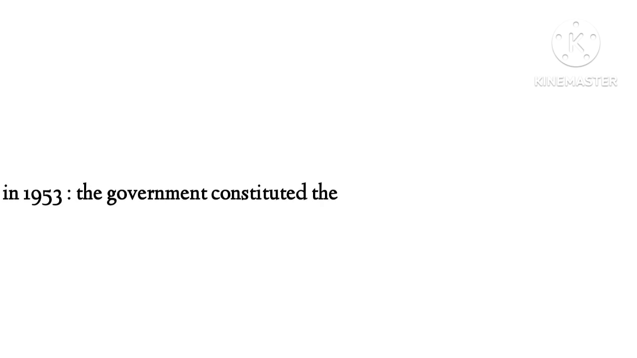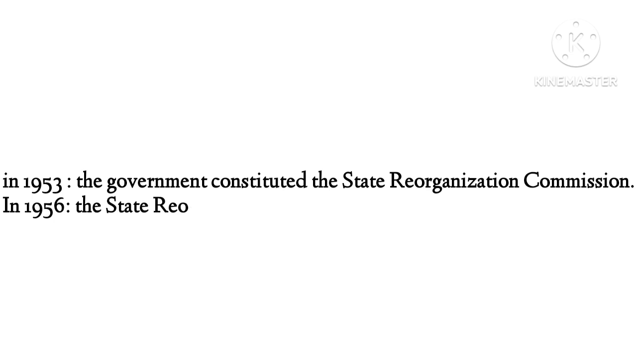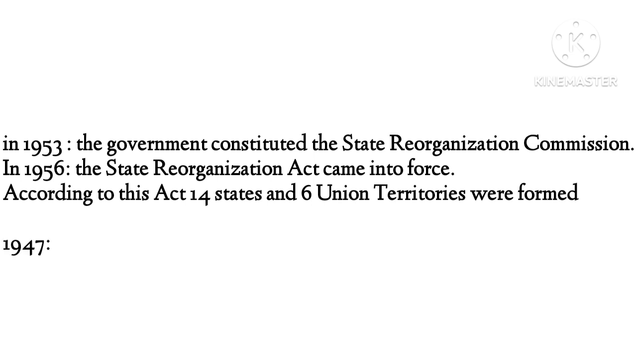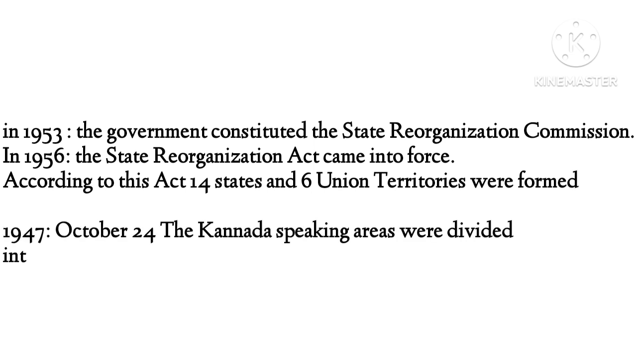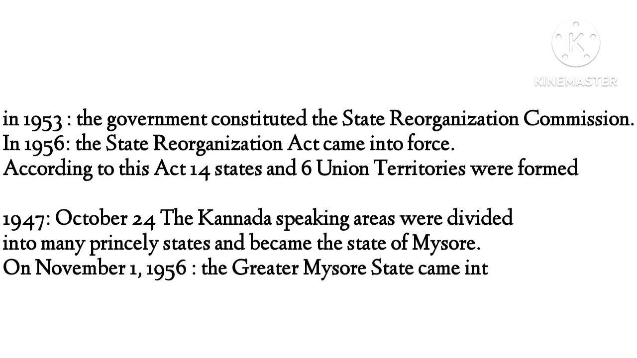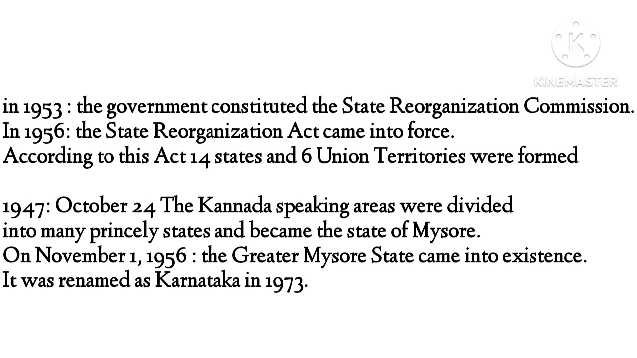In 1953, the government constituted the State Reorganization Commission. 1956, the State Reorganization Act came into force. According to this act, 14 states and 6 union territories were formed. 1947, October 24th, the Kannada-speaking areas were divided into many princely states and became one state, Mysore. On November 1st, 1956, the Greater Mysore or Vishala Mysore state came into existence. It was renamed as Karnataka in 1973 by Devaraj Urs.